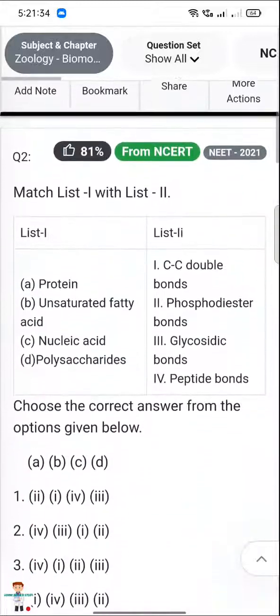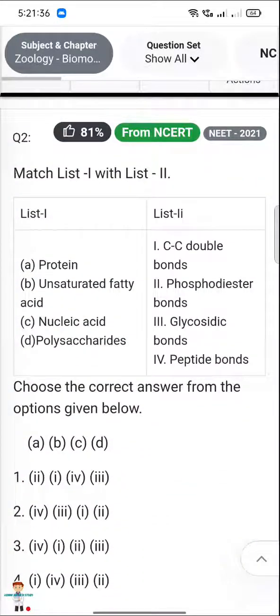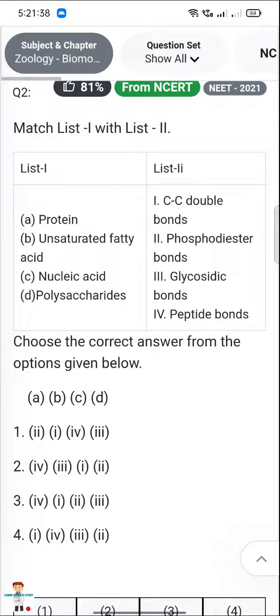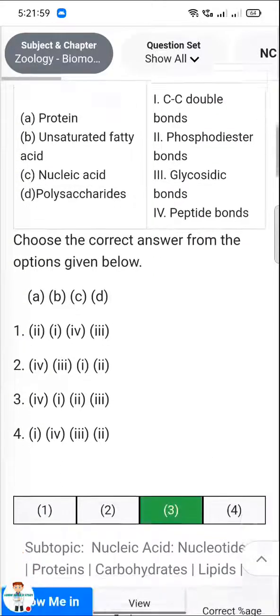Next, match list 1 with list 2. प्रोटीन कौन सा होगा? प्रोटीन होगा पेप्टाइड्स बॉन्ड्स, 1 का 4। Next, unsaturated fatty acid, carbon carbon double bonds. The answer is 3.